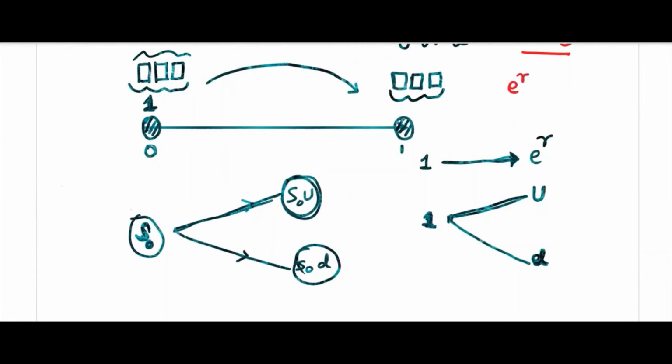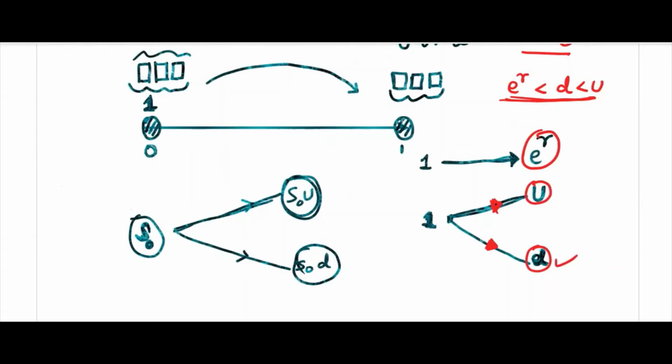Suppose e power r is less than d, d is less than u anyway. If this is satisfied, then what will happen? Irrespective of whether the share price will go up or down, e power r is less than d and e power r is less than u.